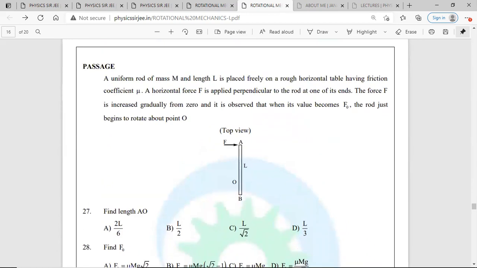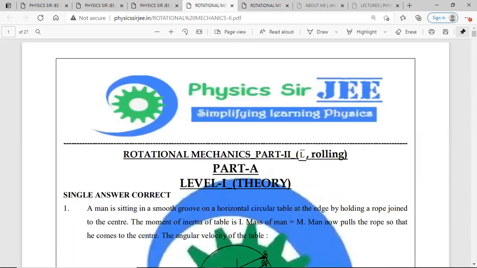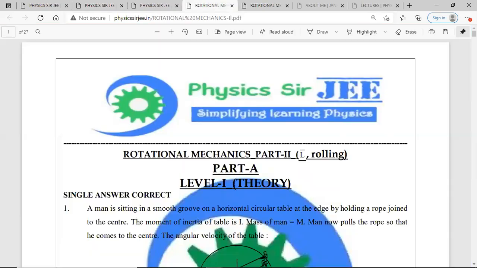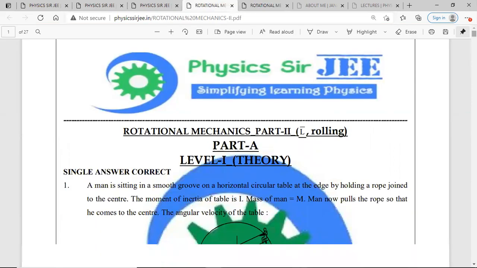If you go to Rotation part 2, this is where I've included angular momentum conservation calculations and all those things, and the rolling chapter. There's a part 3 also which involves toppling, collisions and all. It's under works. The rest of the topics I'll keep uploading in the coming days, and that's the problem sets. Let me repeat, in the problem sets section on the top, the same thing: theory first and then problems.